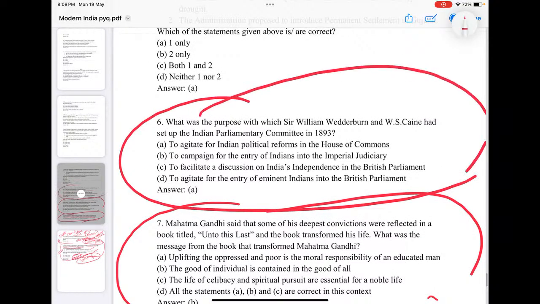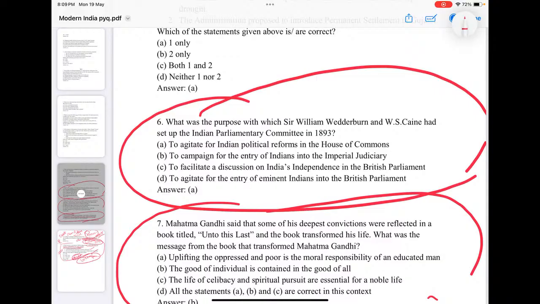See, the purpose of William Wedderburn and Caine to set up the Indian Parliamentary Committee in 1893. You should have an idea of who these Englishmen or Europeans were who had a soft corner toward India's independence, or achieving India's Swaraj, or self-responsible government.